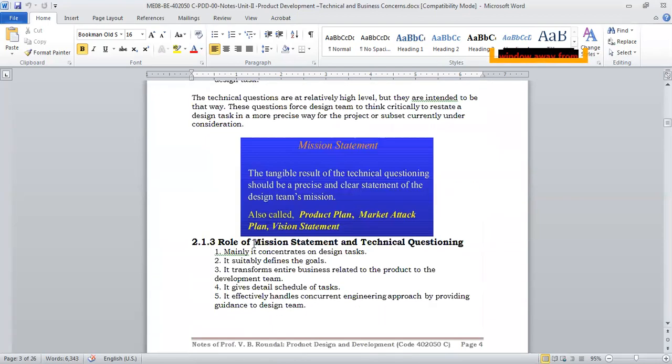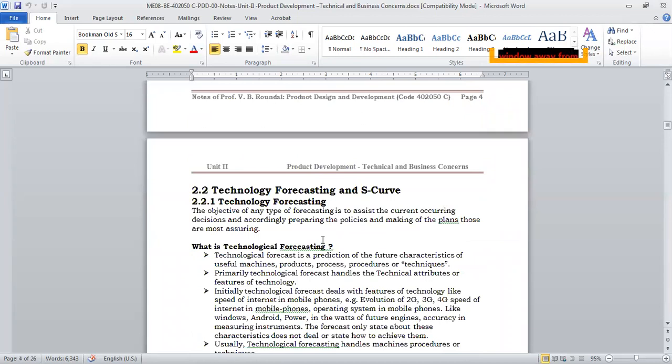In today's lecture, we'll talk mainly about two things: technical forecasting, what is technical forecasting, and what is the S-curve. Okay, so we'll talk about these two things today. What is the technical S-curve? What is technical forecasting? Now, forecasting means predicting the future, right? We get a weather forecast, like what will be the weather tomorrow, or what will be the weather after 1 week. That will depend on some past experiences, some trends. We try to find out what the forecast is, right?